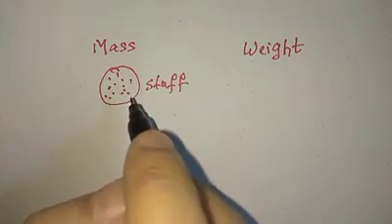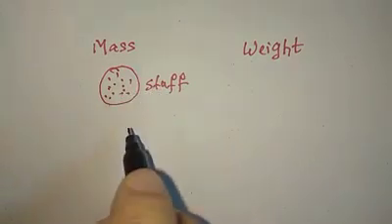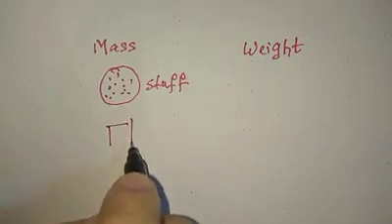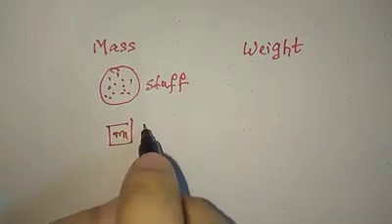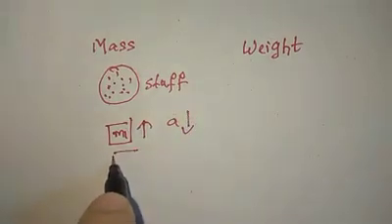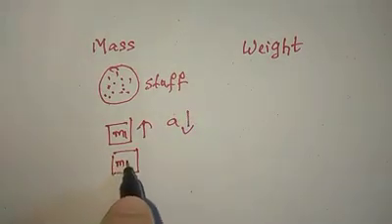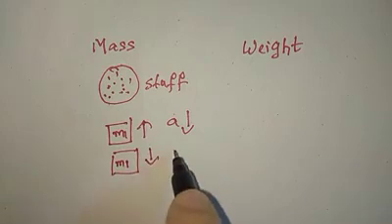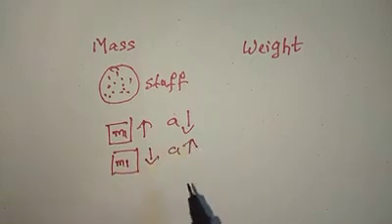So if you have more mass, you will accelerate less. For example, if I've got a mass m1 which is bigger, then the acceleration would be less. And if you have the same force on a smaller mass, the acceleration will be higher.